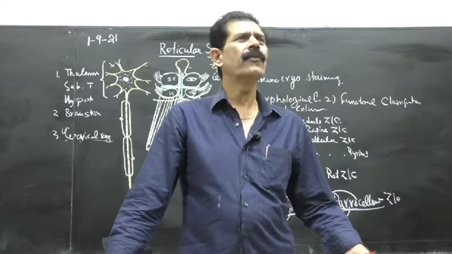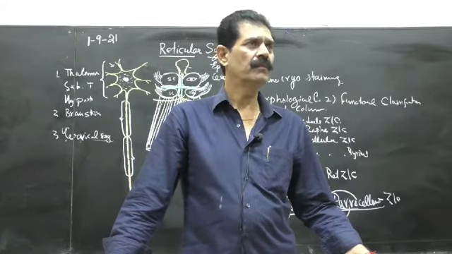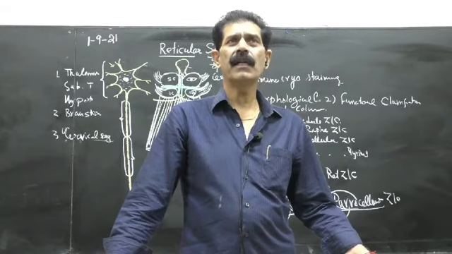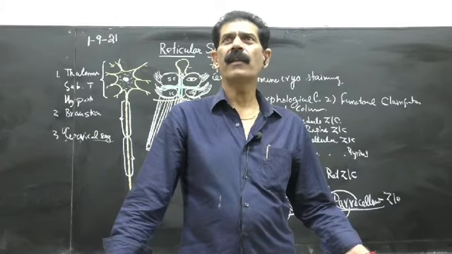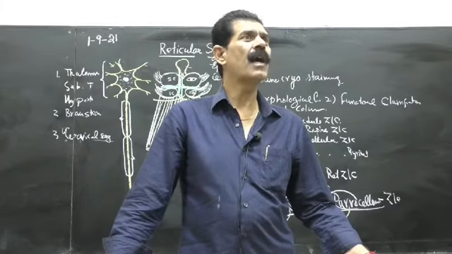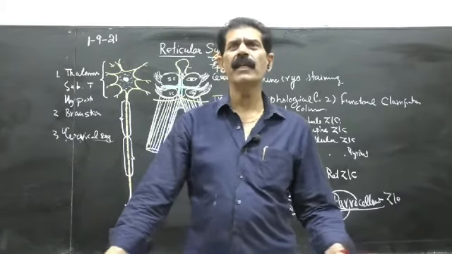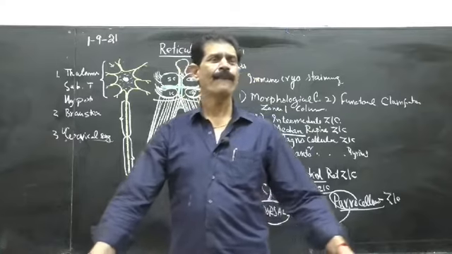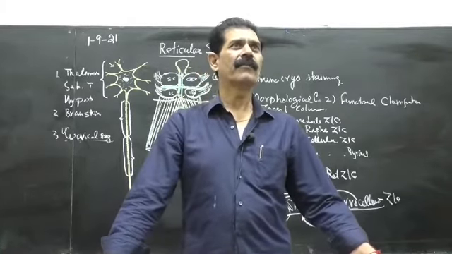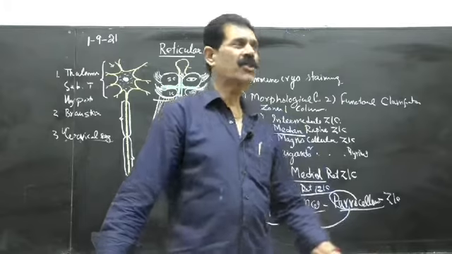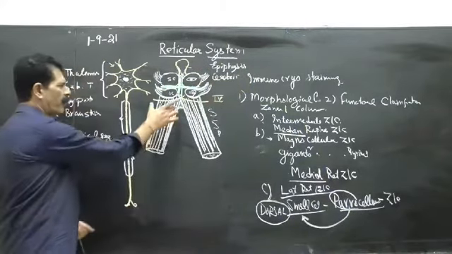That is called the foramen of Magendie. M for medial, M for Magendie. The two lateral openings are called the foramen of Luschka. L for Luschka, L for lateral. That you have to remember: M for Magendie and L for Luschka. You have to remember these names. Magendie and Luschka. So this is the medial border.